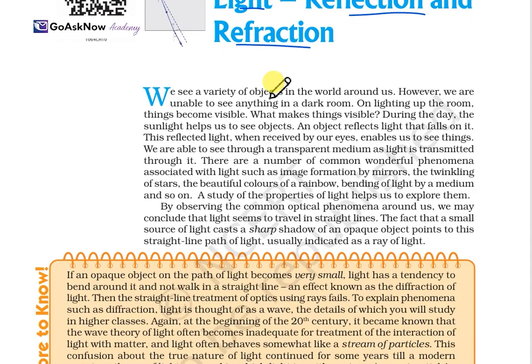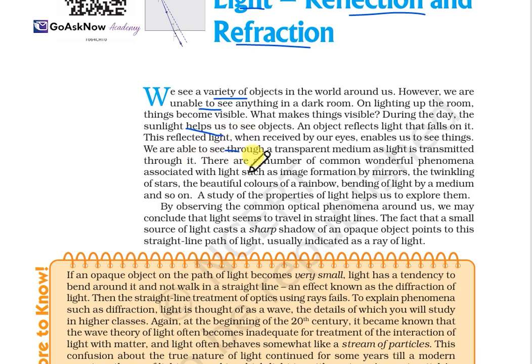Okay, so we see a variety of objects in the world around us. However, we are unable to see anything in a dark room. On lighting up the room, we see the things become visible, right? What makes these things visible? During the day, sunlight helps us to see the objects. An object reflects the light that falls on it, and the reflected light is received by our eyes. This also enables us to see through a transparent medium, where the light is transmitted through it.